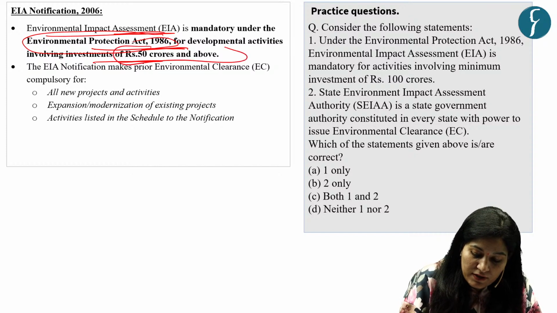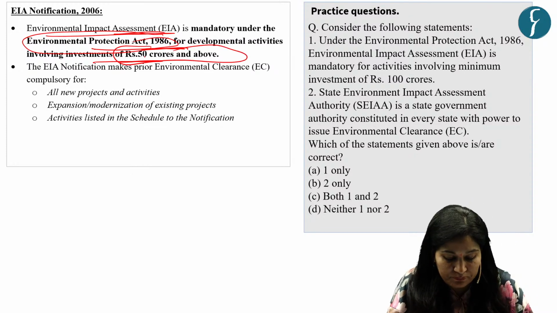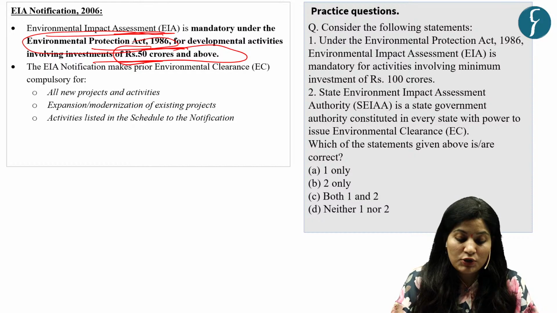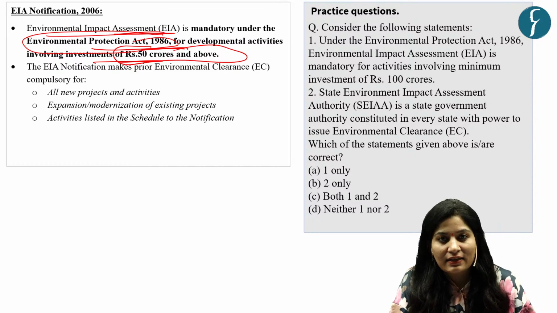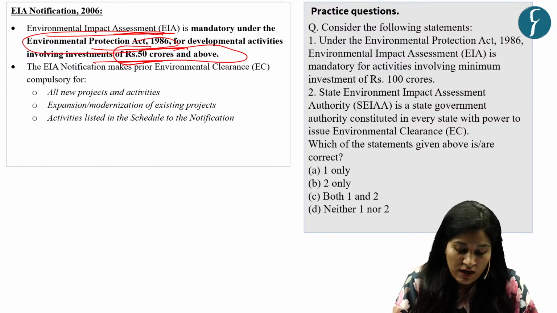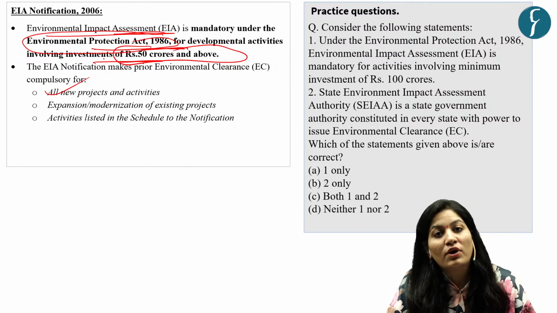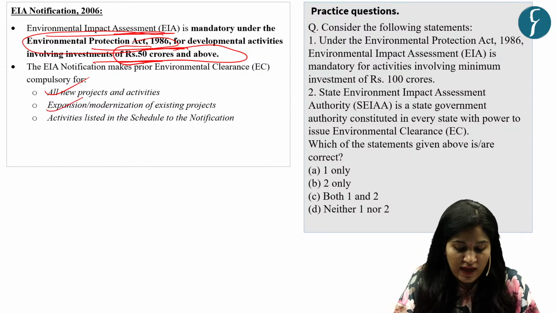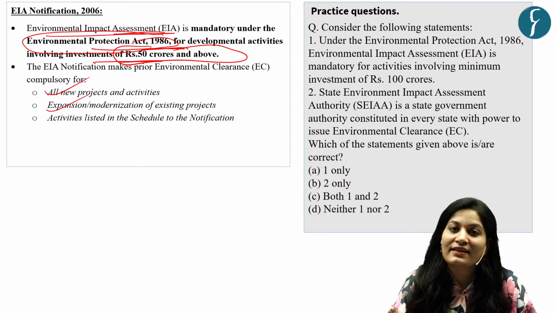So this is the bandwidth, that is 50 crore and above. Now this notification makes EIA, environmental clearance EC, compulsory for new projects, for expansion or modernization of existing projects, and for activities listed in the schedule.